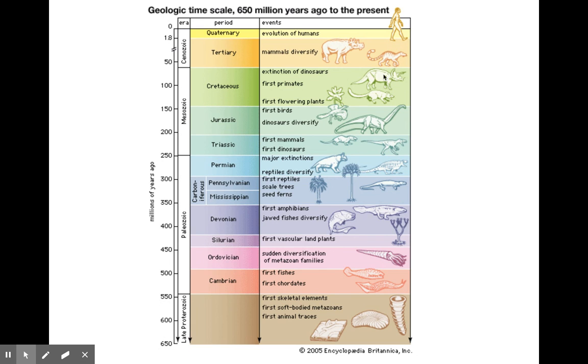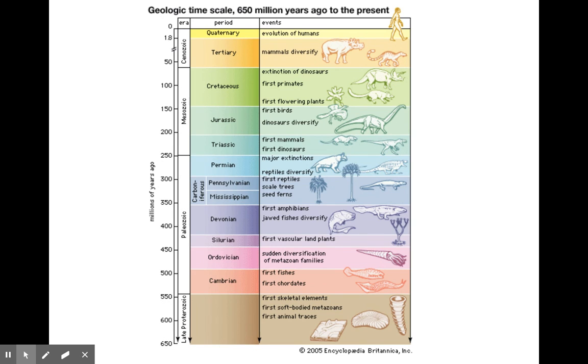Once the dinosaurs left, it let mammals get bigger and bigger, and they got huge. By the Ice Age, we had very large mammals. But towards the end of the Ice Age, those large mammals did die out, and now we're left with the mammals we have today. Humans might have been involved with the extinction of large mammals at the end of the Ice Age.